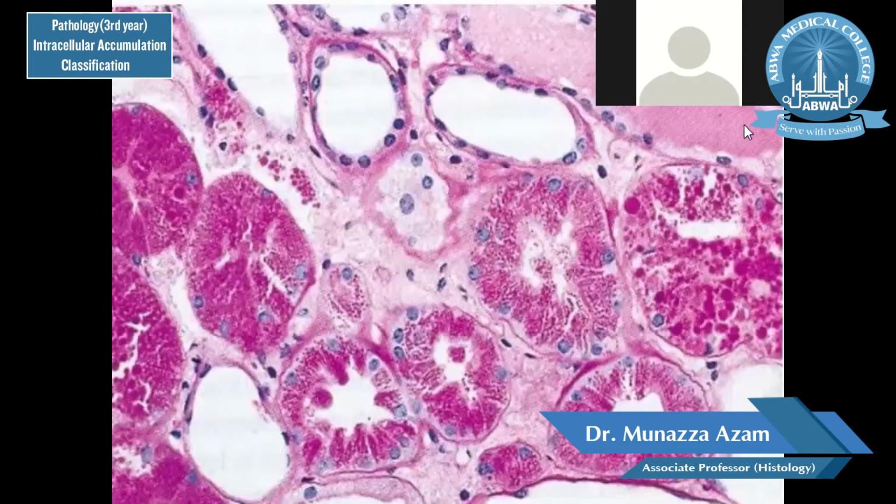These are normal kidney tubules which are not overloaded, but these kidney tubules are overloaded with the accumulation of proteins. These are because of proteinuria, that the protein droplets are present inside the kidney tubules.